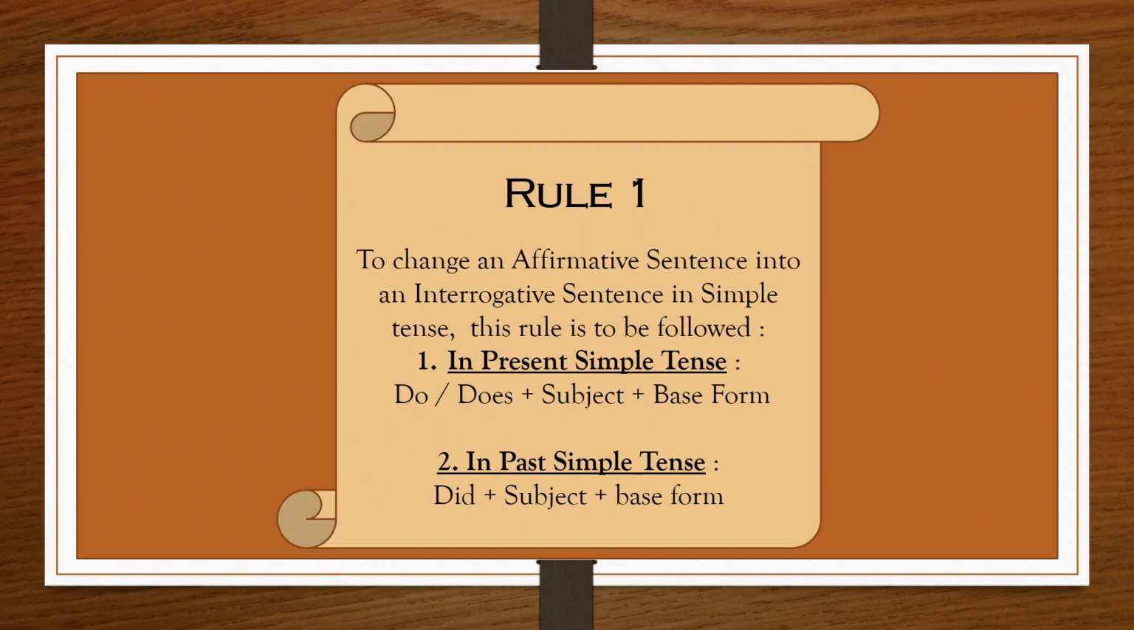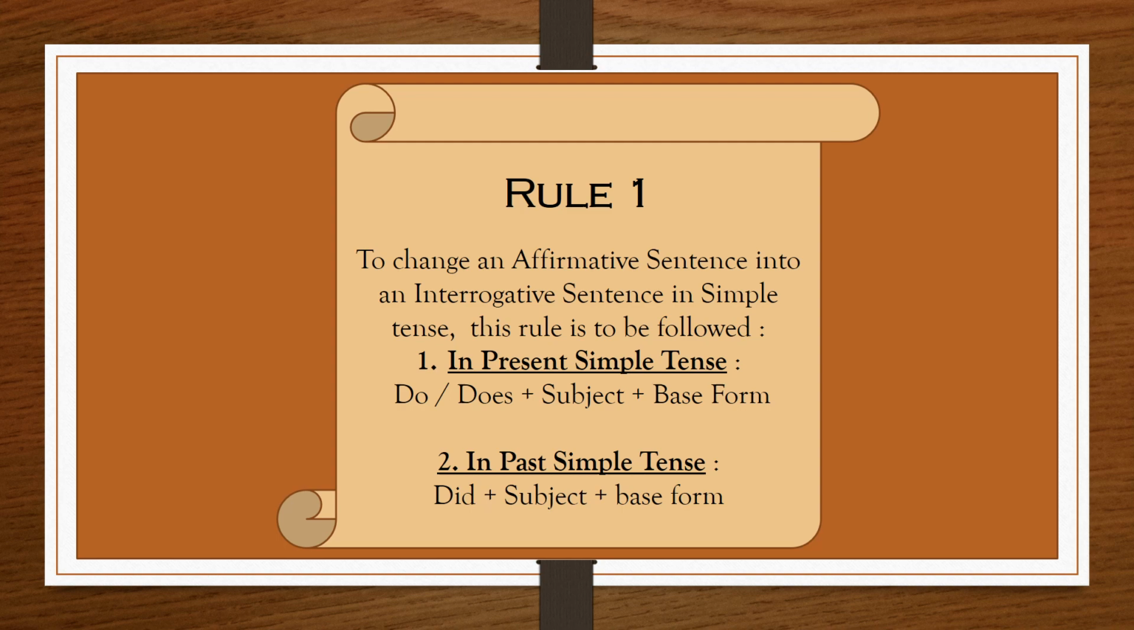So, rule number 1 is that if you want to change an affirmative sentence into an interrogative sentence in present simple tense, you will use do or does plus subject plus base form. Means if your subject is singular, you will use does before the subject, and after the subject you will use the base form of the verb.